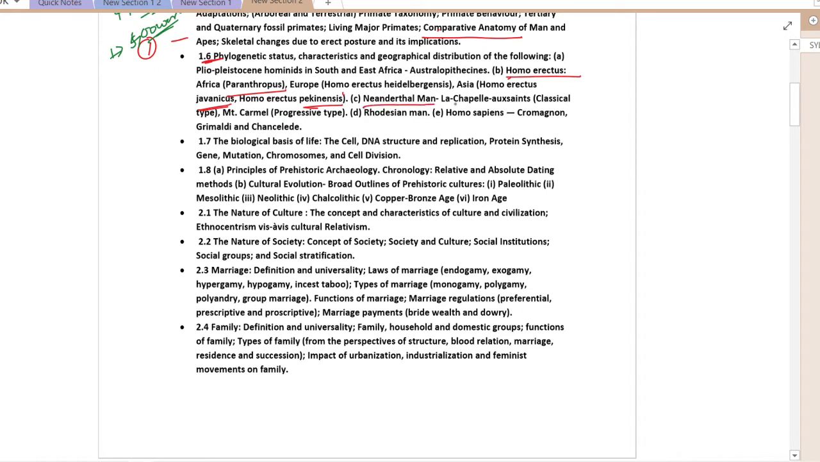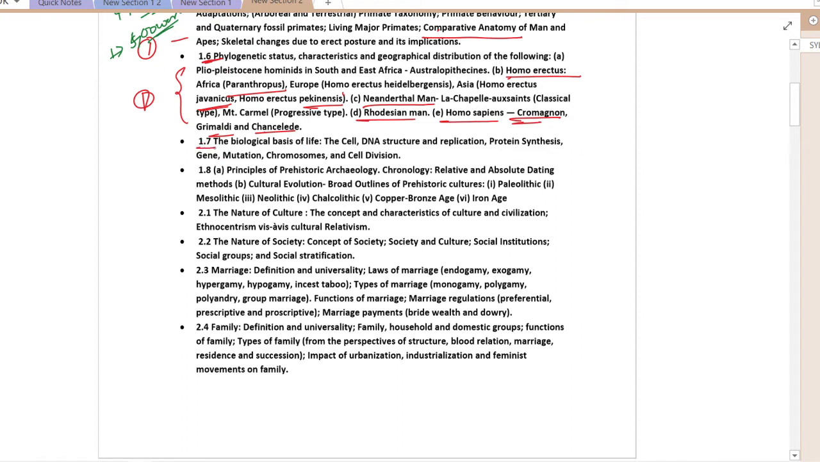Then comes Neanderthal man, then its types, then Rhodesian man, Homo sapiens, Cro-Magnon man, Grimaldi, and Chancelade. I'm sorry if there's something which I mispronounced, but these are the things. The recent trend suggests that at least one question comes from this particular point.